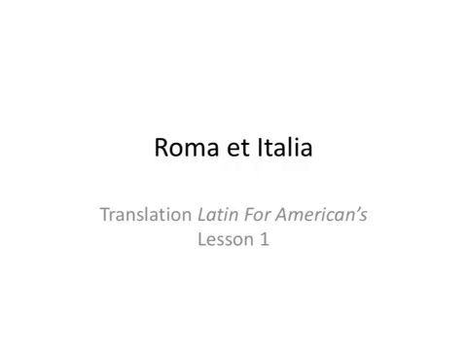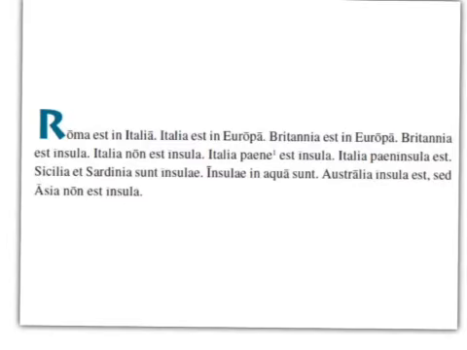In this video, I'll be going over the translation Roma et Italia in Latin for Americans Lesson 1. As I go through these translations, I'll circle the verbs, I'll put X's over the nominative case, which is usually the subject or predicate nominative, and I'll put A's over the ablatives. So the first one is Roma, which is Rome, is in Italy, and so in takes the ablative.